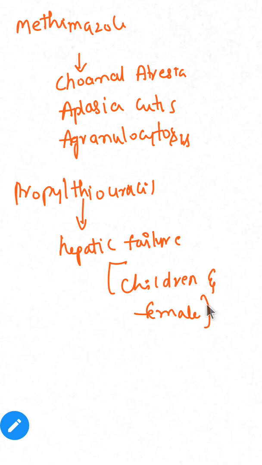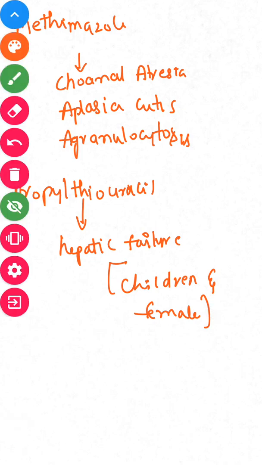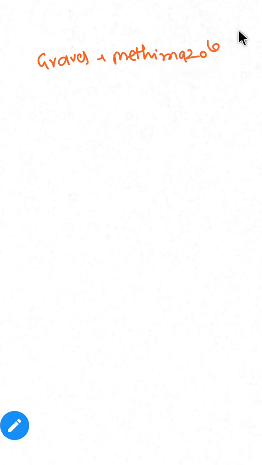Then we will see the drug of choice in different situations. For Graves' disease, we mainly use methimazole. As I told you, there are mainly 3 drugs: methimazole, carbimazole, and propylthiouracil.